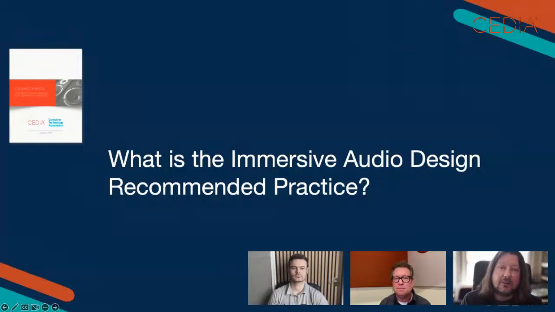The second thing to mention is there's a word you can see on screen, and that word also exists in CEDIA. It's CEDIA's middle name. It's design. This is a document about design. It's not a document about measurement. It's not a document about setup. It's not a document about installation. And critically, it's not a calibration document.